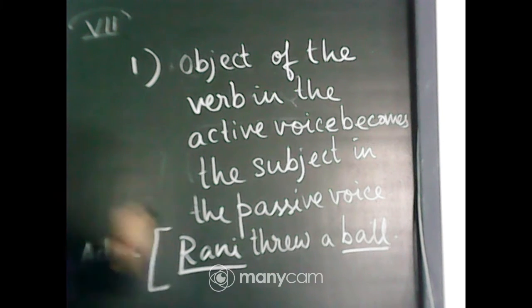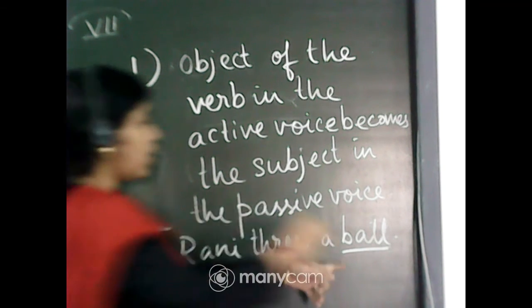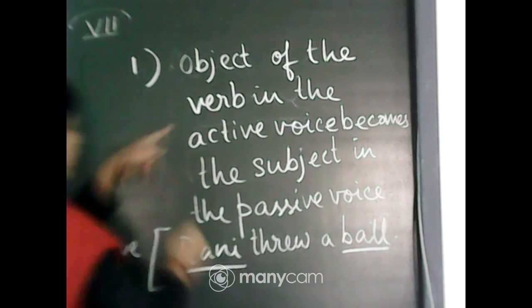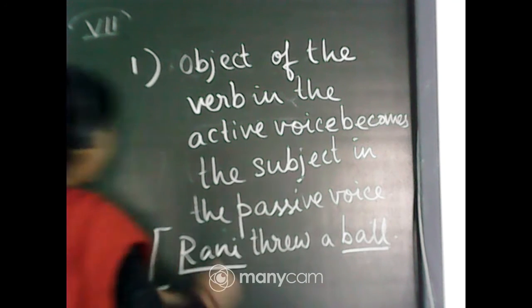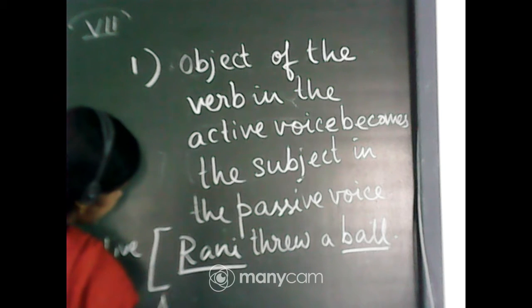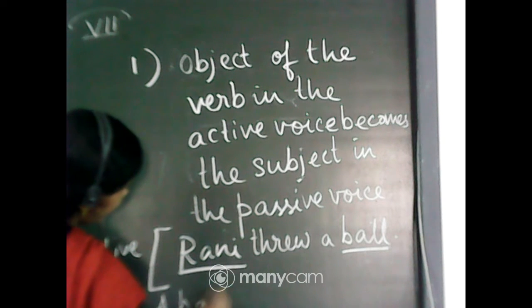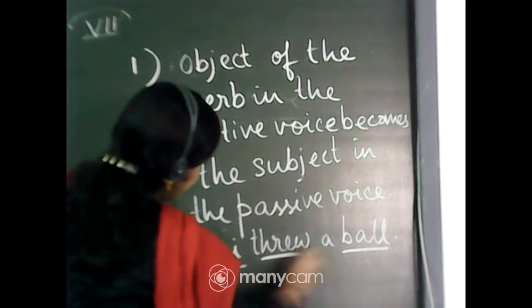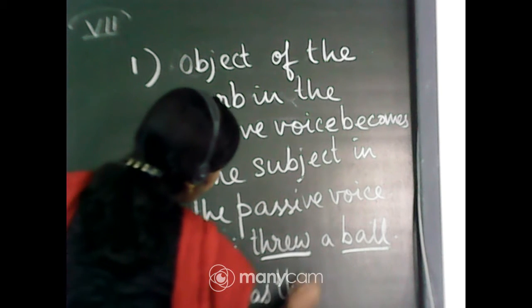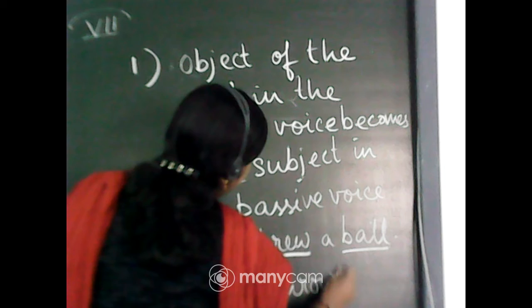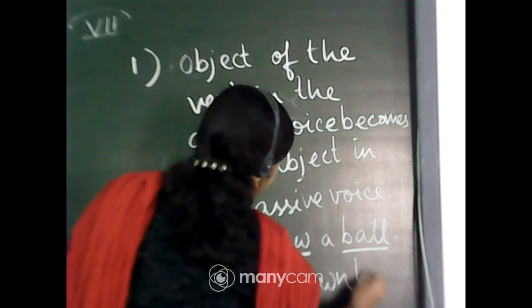Now, if we want to change it to the passive voice, the object of the active voice becomes the subject in the passive voice. So, ball will become the subject. A ball threw, past tense, was thrown. Now, I will tell you the rules of changing.